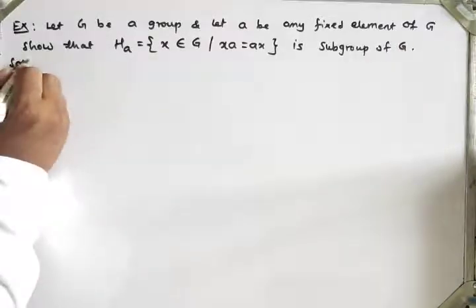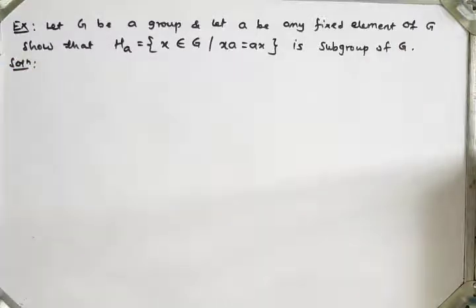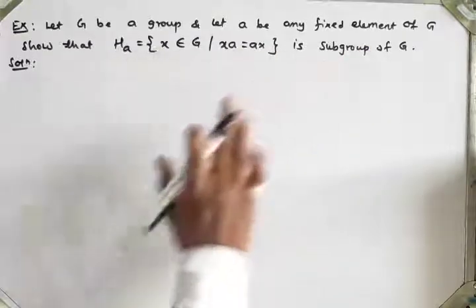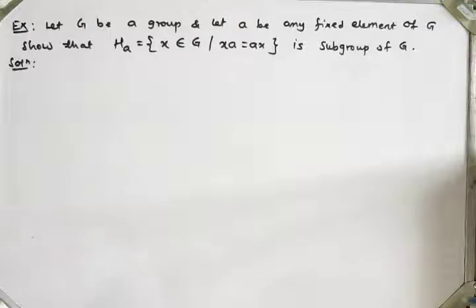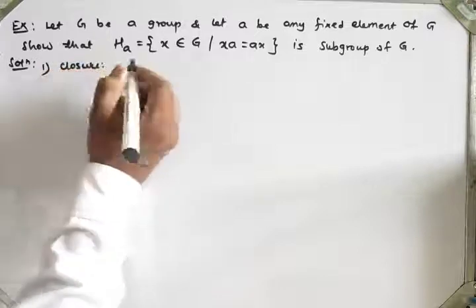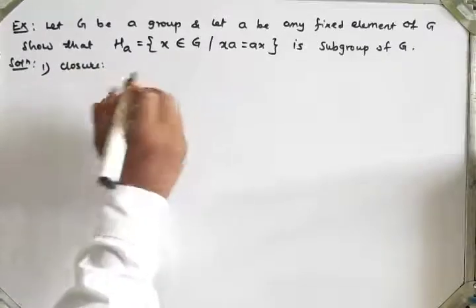So we have to show that H_a is a subgroup of G, meaning H_a is closed, there exists an identity element and there exists an inverse element. First we will show the closure property. For this I will take two elements.